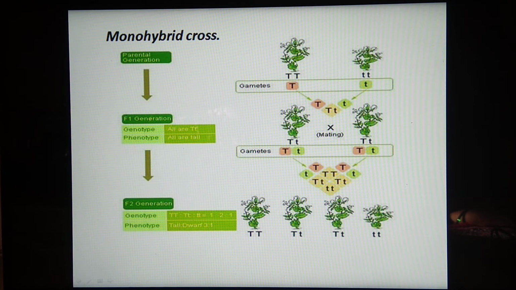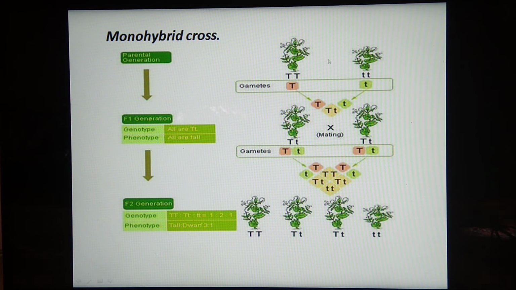What we have considered here is the character of height. For this character of height, two alternative forms are present. One alternative form is the tall plant, and the gene responsible for this is capital T. The other form is the dwarf plant, and the gene responsible for this is small t.